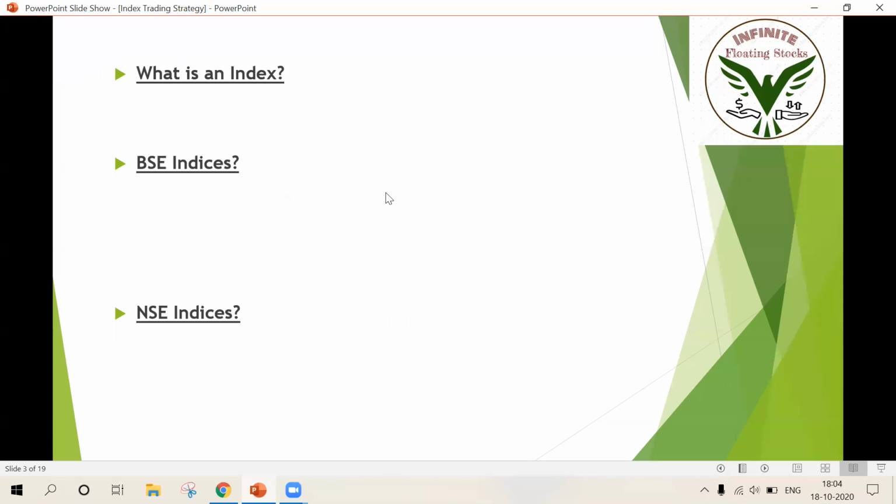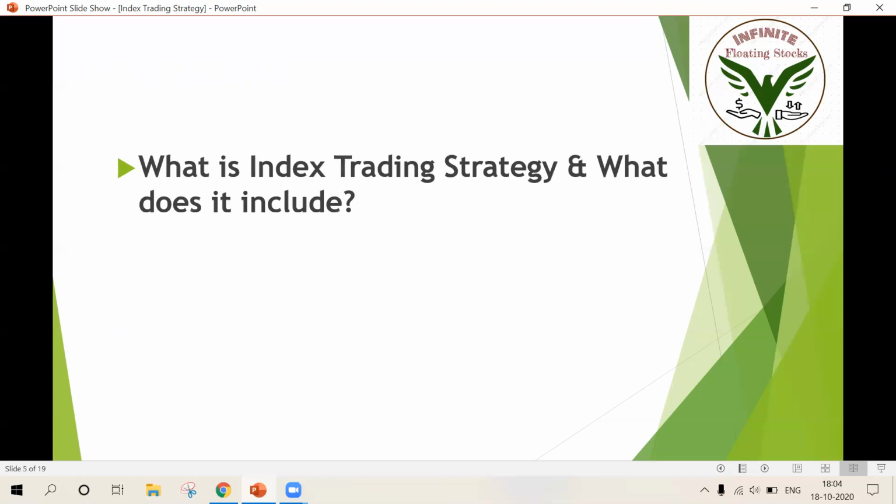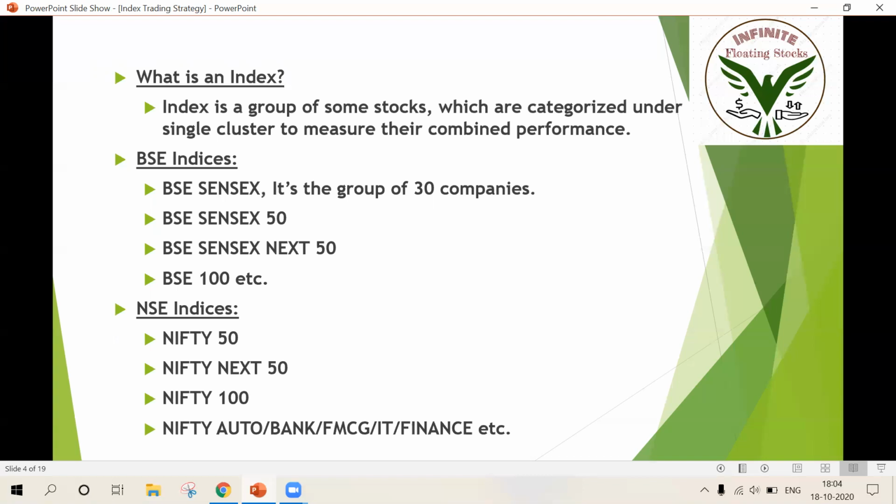So what is an index? Not a very difficult question, because I have already explained what an index is in the basics module. Now I'll be repeating it, like a revision for you. I'll explain what an index is, and also what the BSE indices and NSE indices are. So, what is an index? An index is a group of similar stocks.